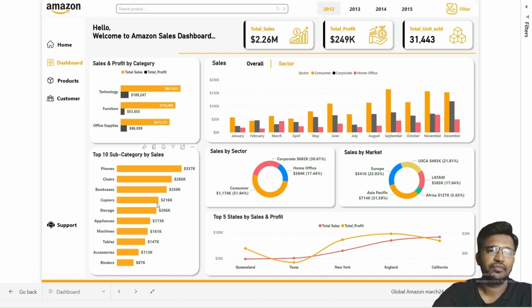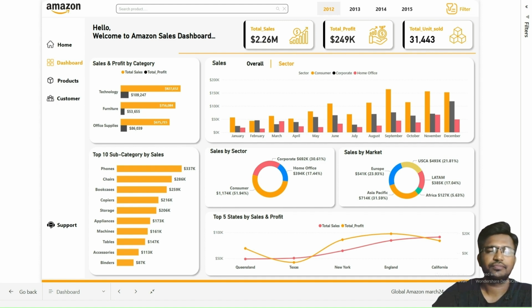Next, we move to the bar graph. So here I have developed a bar graph titled top 10 subcategories by sales. This visualization provides a ranked list of the top 10 subcategories by sales, highlighting the leading products that drive overall revenue. The bar graph represents a clear and concise view of the sales performance of the top 10 subcategories. The graph shows phones as the leading subcategory, followed by chairs, bookcases, and other high-performing subcategories. Each bar represents the sales figures of a specific subcategory, allowing for easy comparison and analysis of their relative contributions